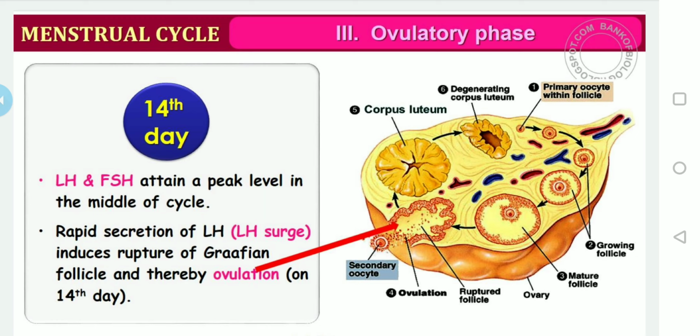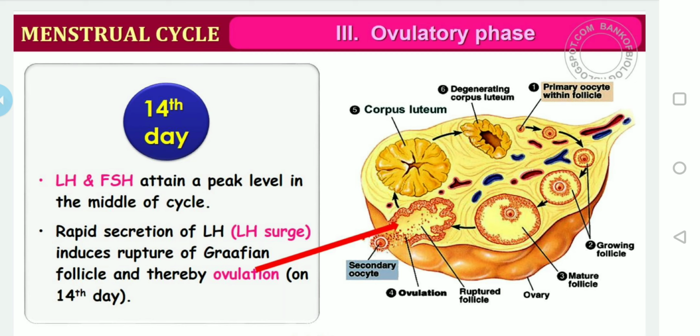This is called ovulation. On which day will it happen? About the 14th day. Generally we discuss the normal condition. Sometimes in abnormal conditions there may be a plus 1 or minus 1 difference, and sometimes it may be more than that also. But generally we will discuss according to normal conditions.